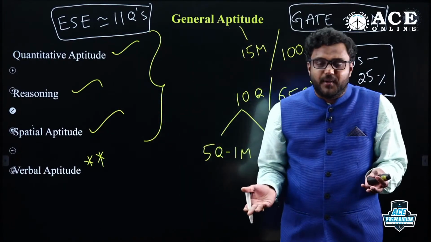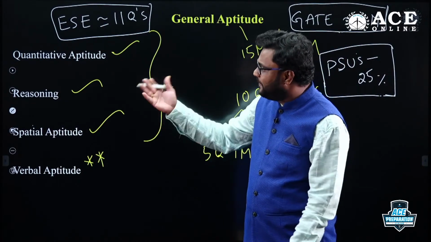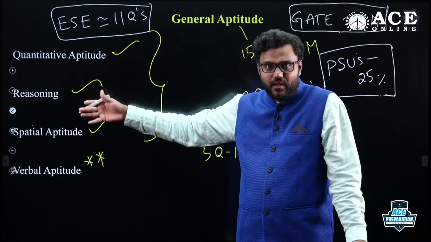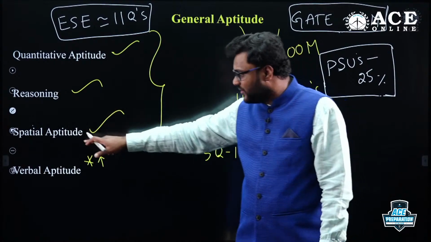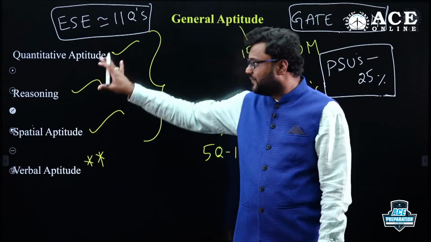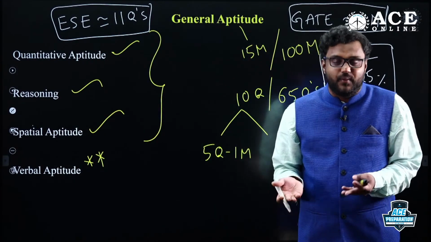Whether it is placements point of view, I need not speak about that. In round 1, maximum companies will focus on quant, reasoning, and spatial aptitude, which we can also call non-verbal reasoning or visual reasoning, and verbal aptitude. These 4 sections they focus on more in your written test, for any competitive exam we can say, right?